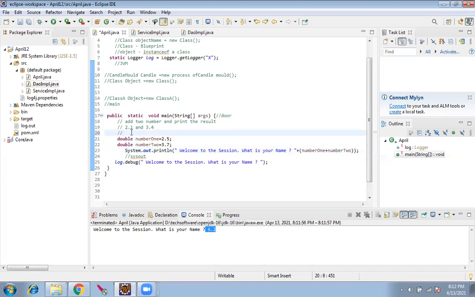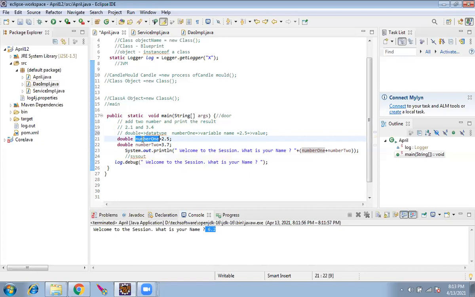So if you take this line here, this double is called the data type, and the number 1 is called the variable name, and this is the value. Okay. So here the data type is double. Double is a data type.